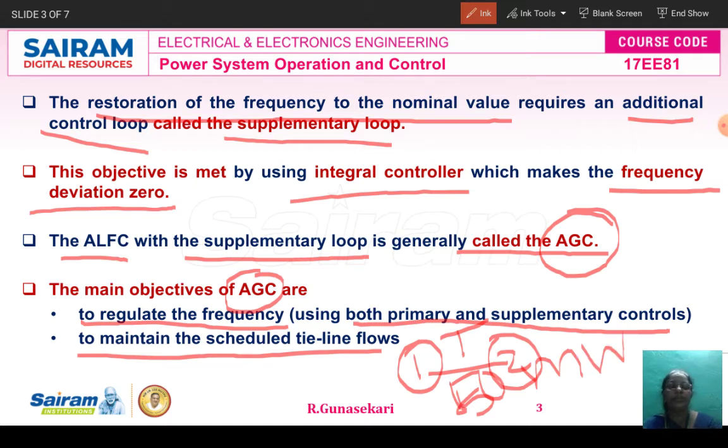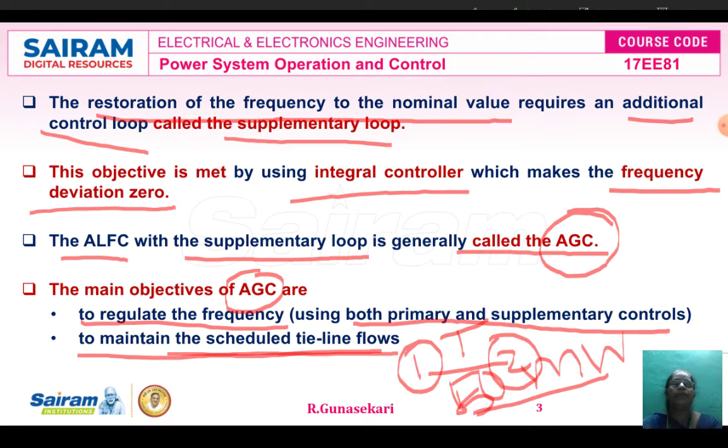What is the scheduled tie line flow? Only 50 megawatts. Only 50 megawatts of power is interchanged between power systems 1 and 2, that is, exchanged or sold between them. That is the scheduled tie line flow. So the main objective of automatic generation control is to regulate the frequency using both the primary and supplementary automatic load frequency control loops. The second is to maintain the scheduled tie line power flows.